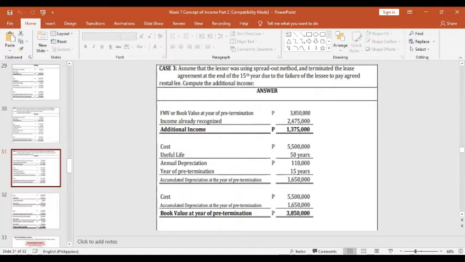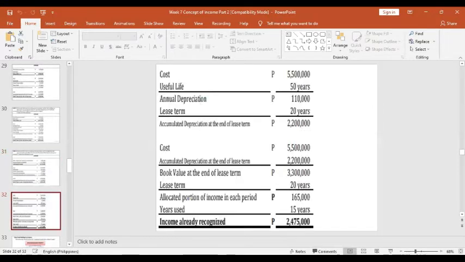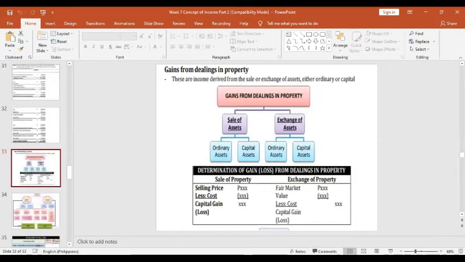Then the 3,850,000, the fair market value at the year of pretermination, less the income already recognized, gives the additional income of Mr. John D upon the pretermination of the contract on the leasehold improvements, which is 1,375,000.